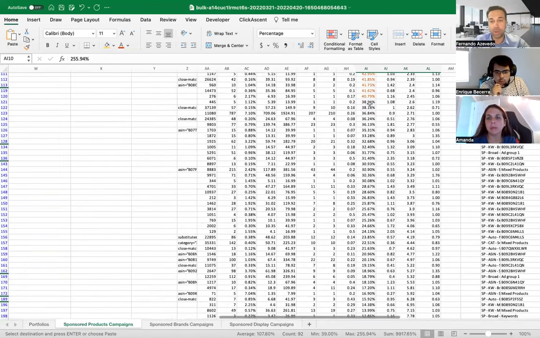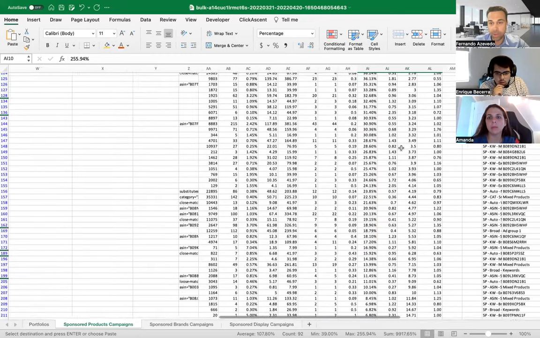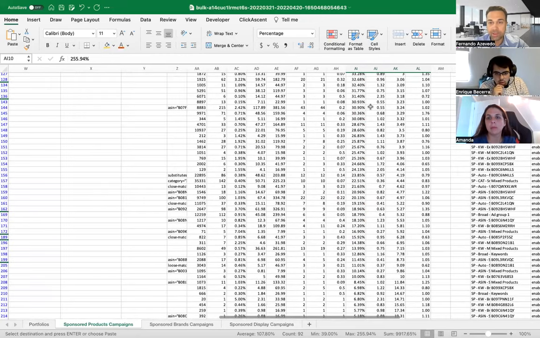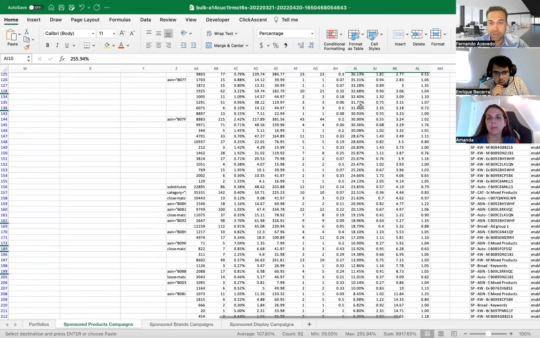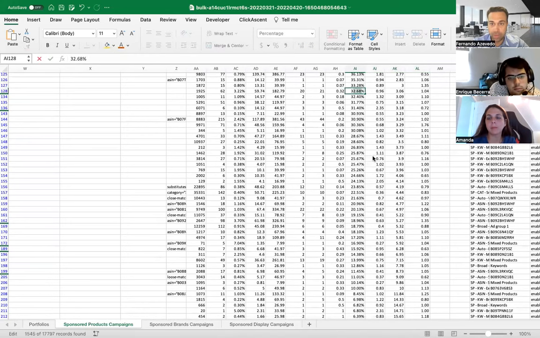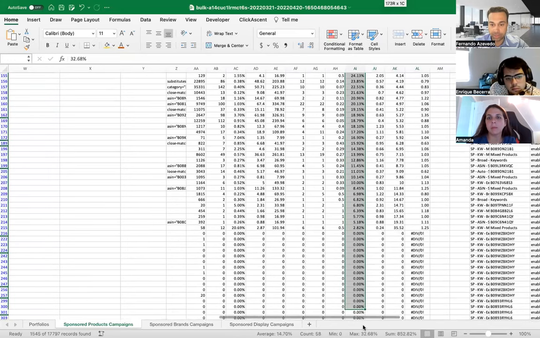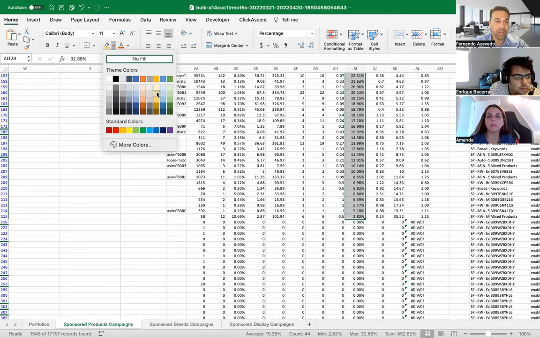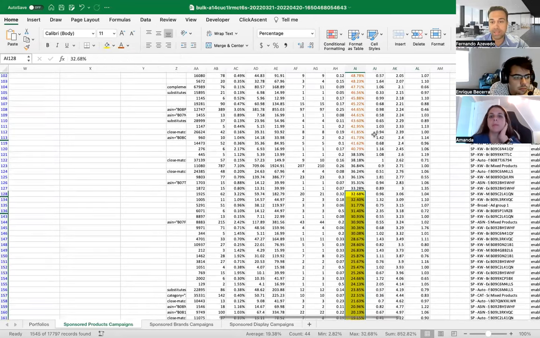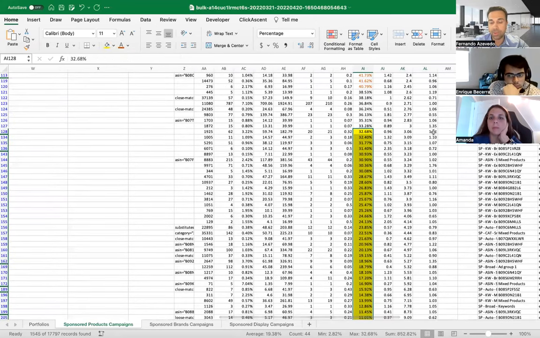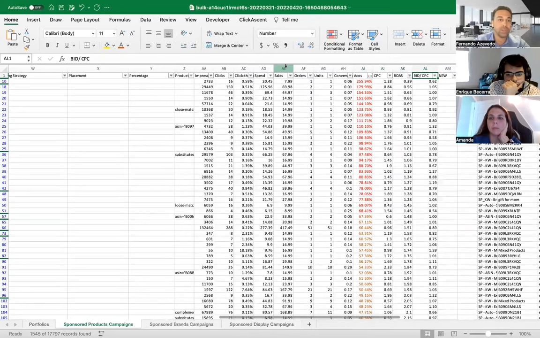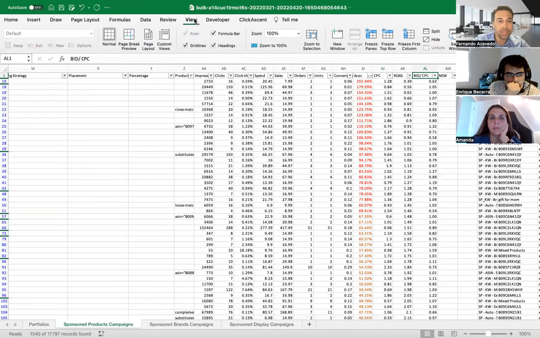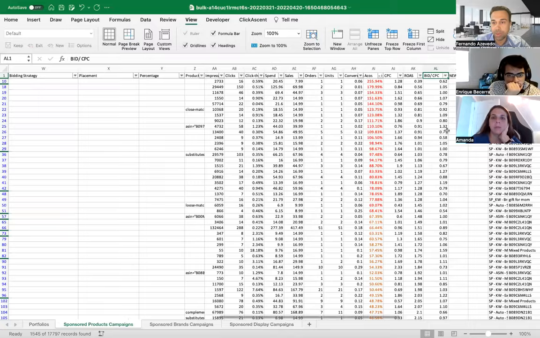On the other hand, when you look at the guys with low ACOS, so it is 35, right? 35 minus 3, 32, so 32 down would be the guys that have good ACOS. I'm gonna put them in yellow here so we can remember. So these guys have good ACOS. Let me just put the freeze top row here.